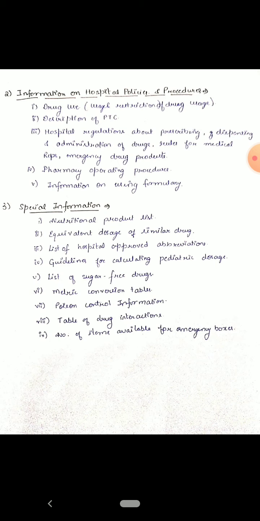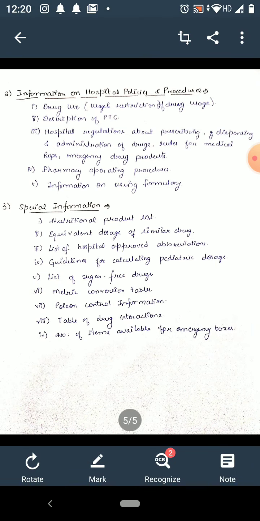So these are the special information that should be included in the hospital formularies.